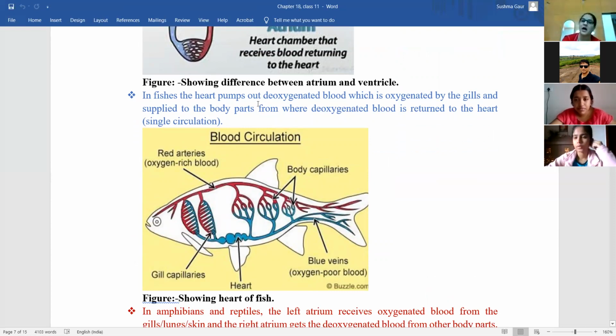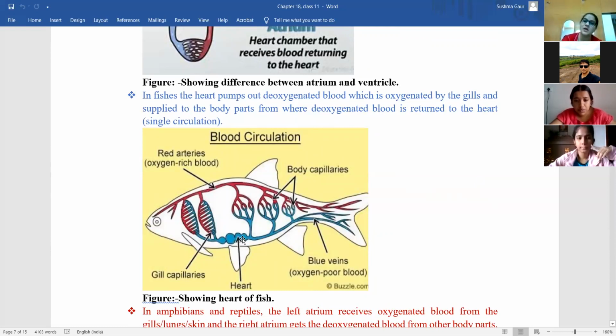What happens in the case of fishes? The heart pumps out deoxygenated blood, meaning blood without oxygen, which is oxygenated by the gills and supplied to the body parts, from where the deoxygenated blood is returned to the heart. So this is the heart of the fish.